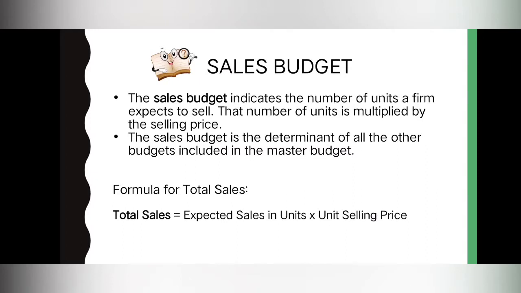And to get that, we have this formula na na-mention ko na nga kanina. We have the expected sales in units or the number of units a firm expects to sell. Ito na nga yung mga inventories na balak itinda ni business for that period. Times the unit selling price or yung price ng isang inventory.